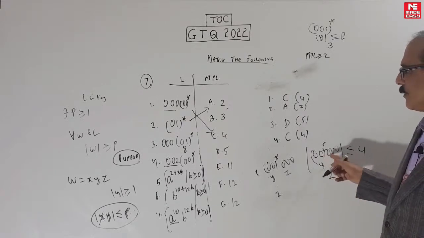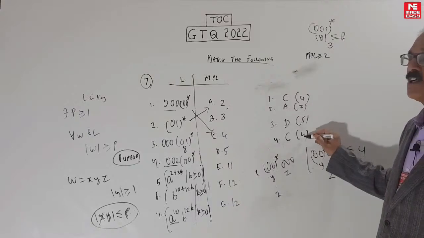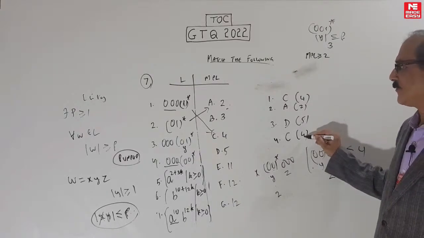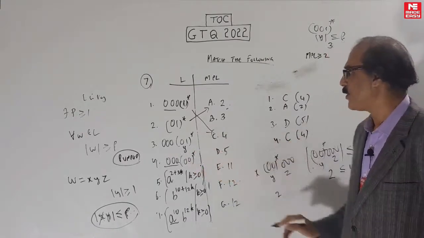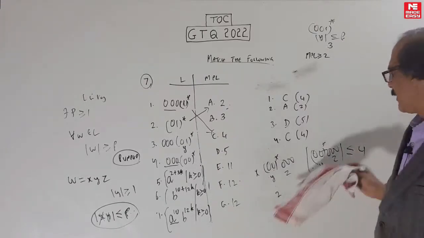Understood? But this we could not do here. That's why it is 5, whereas here it is 4. You have to understand why this is 4 here. It cannot be anything less than 3 because the minimum string is like that. Similarly, now we can do this. Okay, let's finish this off.